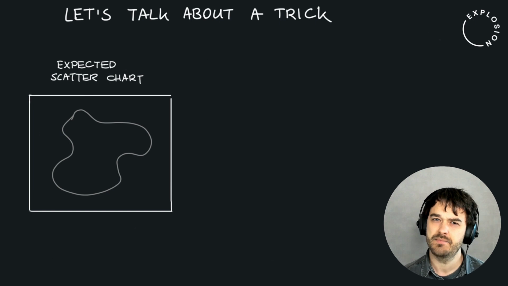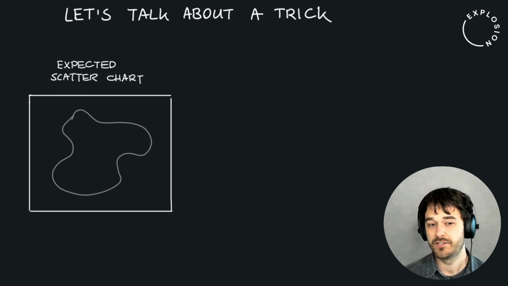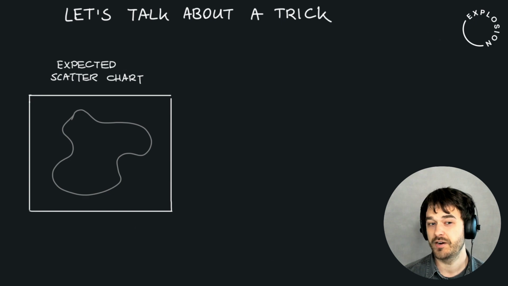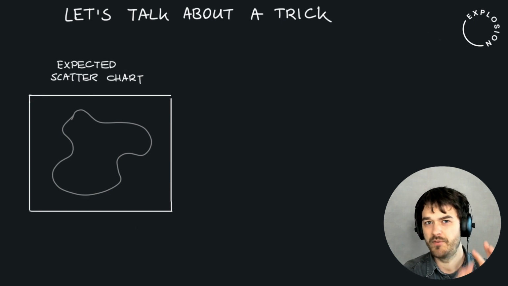Now, if I start thinking about the properties that I would expect in this scatter chart, then I am reminded that all of these images are supposed to be similar. After all, they're all Eiffel Towers, right? So you could argue that this scatter chart should basically just be this one blob of points where all the points are just kind of close together.